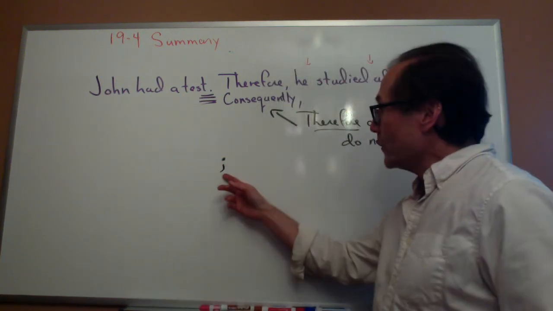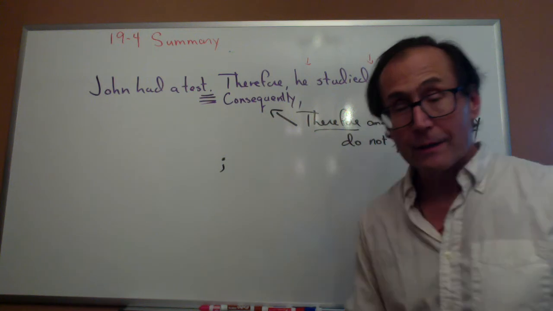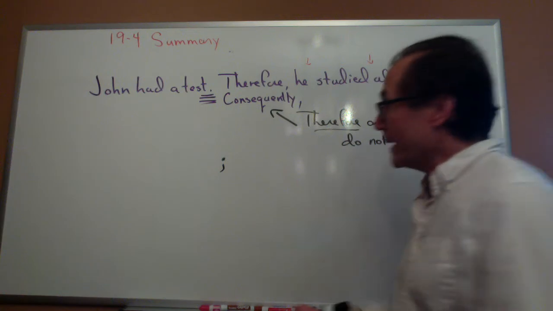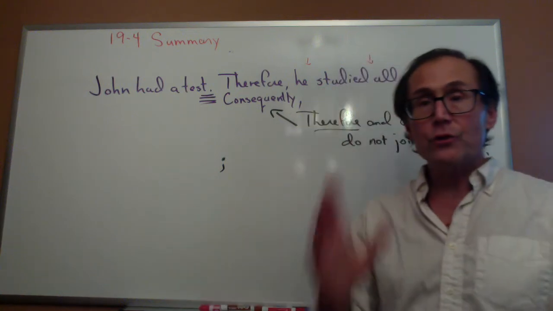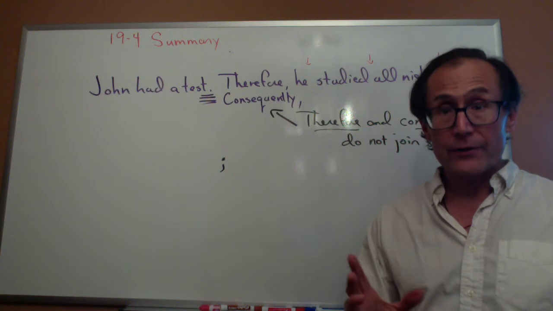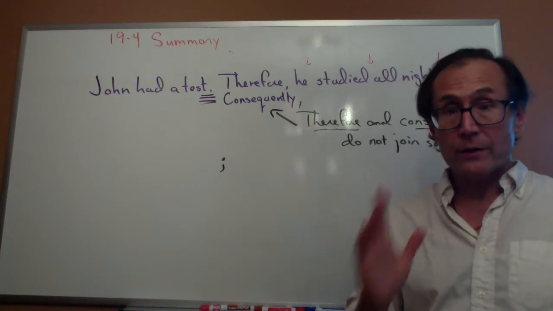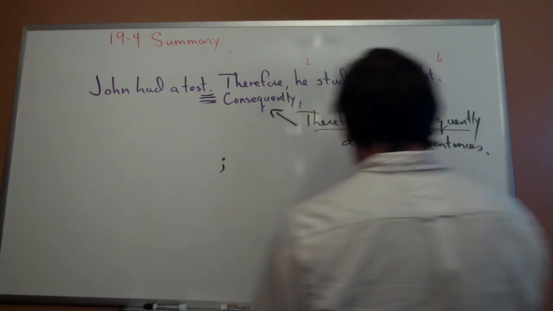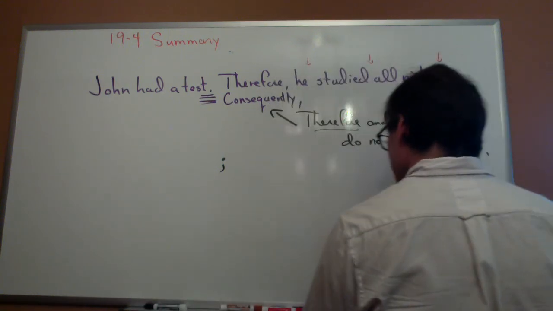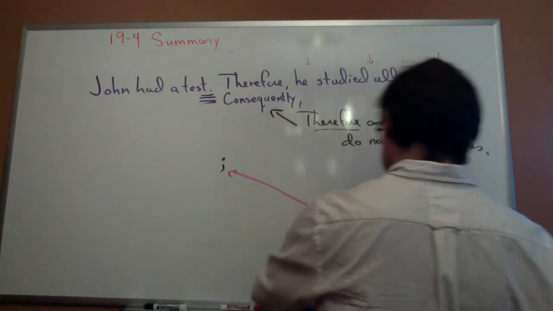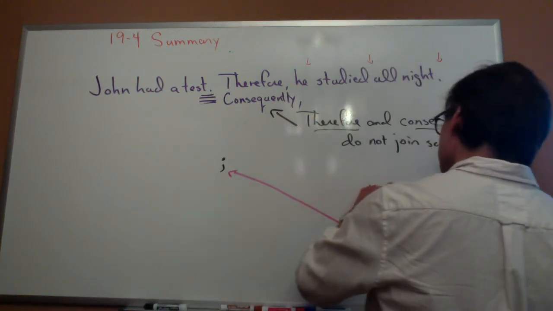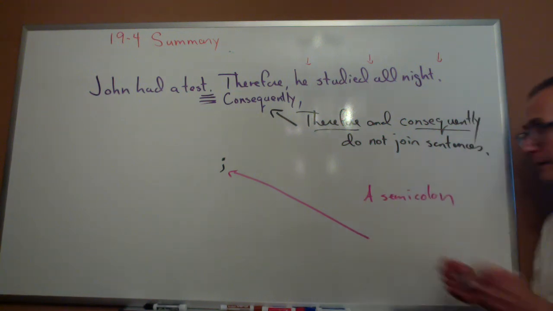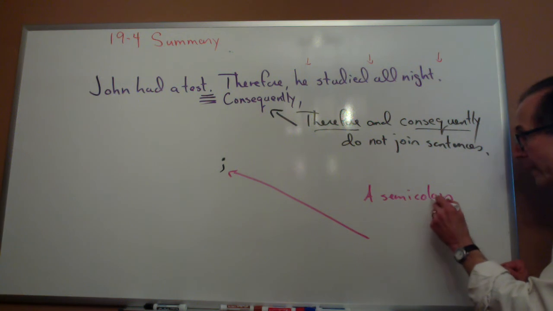A comma with a dot over it. The name of this is a semicolon. And a semicolon can join two sentences together with no joining word. So let me write that on the board, and then I will give you an example. A semicolon, and I hope you can see the spelling there, semicolon.